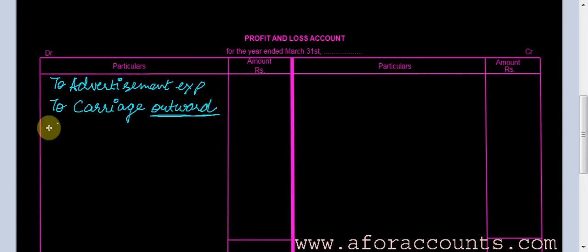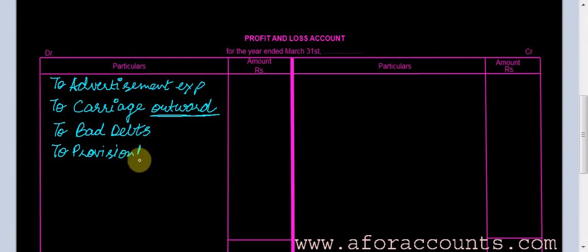outward. Okay, sometimes our debtors don't turn up, they prove bad and we don't recover from them. So this is also an indirect expense: to bad debts. Sometimes we make a provision for bad and doubtful debts: to provision for doubtful debts.